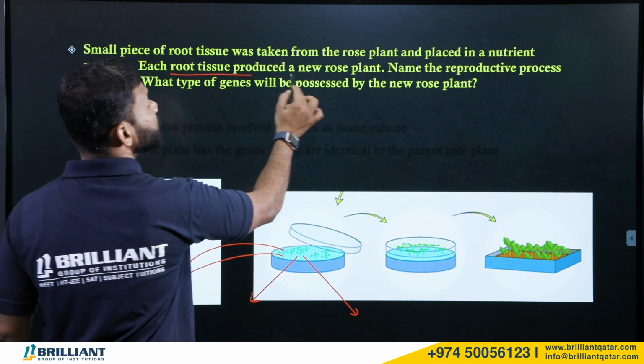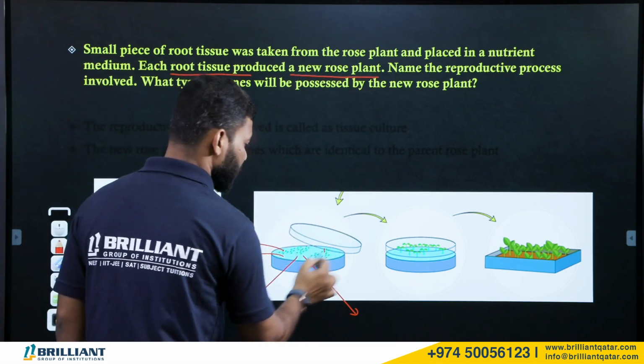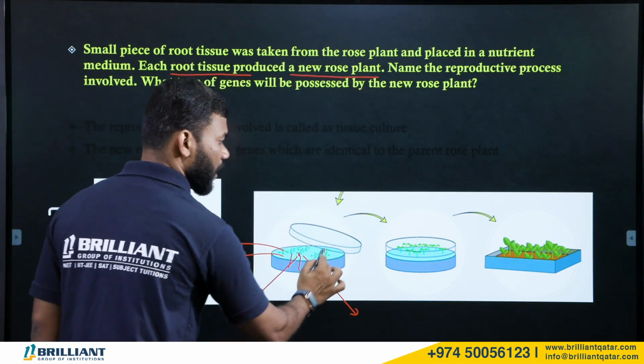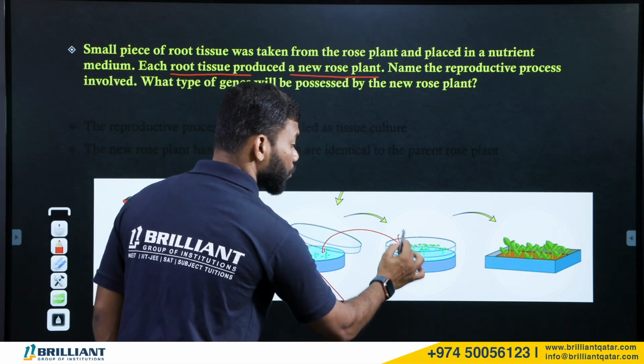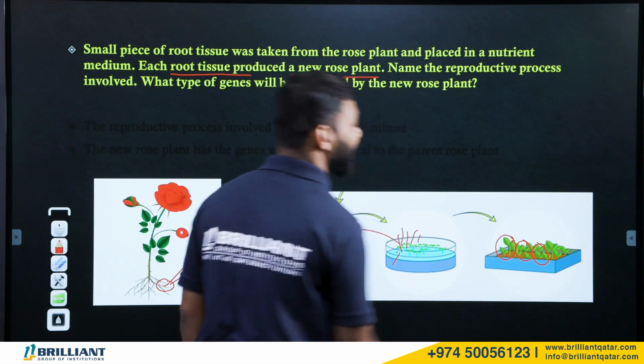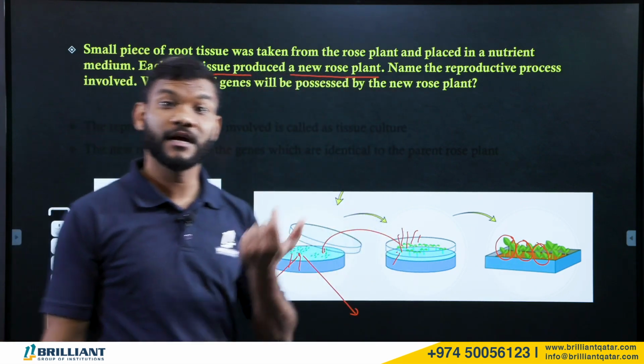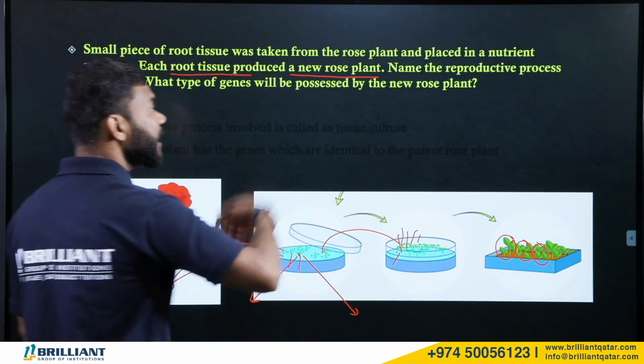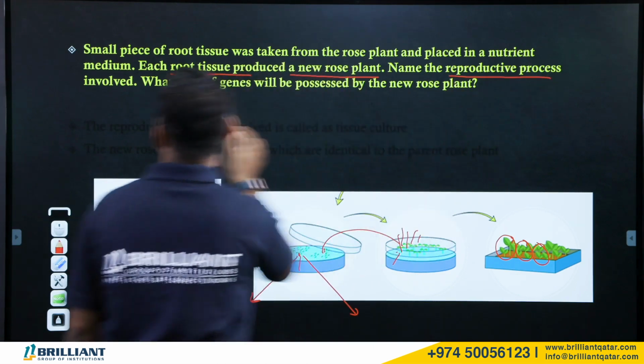Okay. After keeping the root tissue, what is happening now? Each root tissue produces a new rose plant. You can see, they absorb the nutrients from here, and after absorbing, they grow. This root tissue will be growing, and they produce many new plantlets. We say many new plants. That is what is called a plantlet. Okay. Name the reproductive process involved.